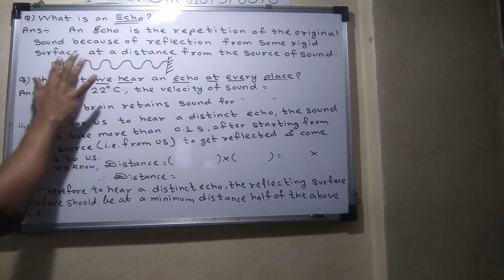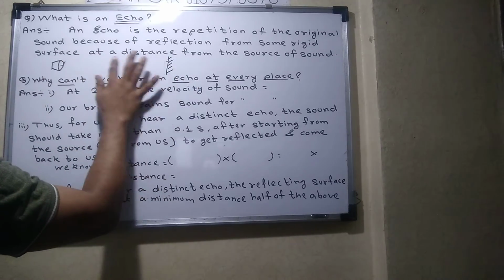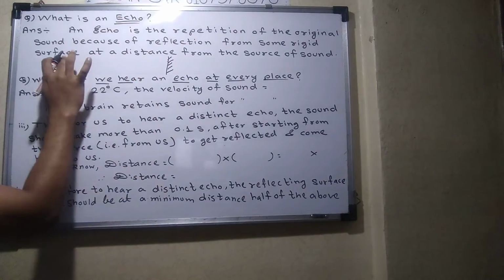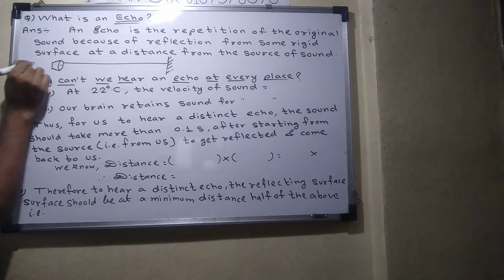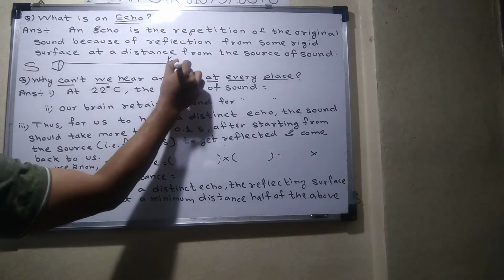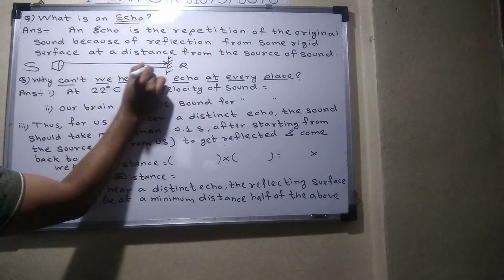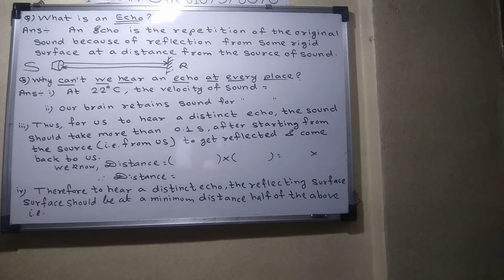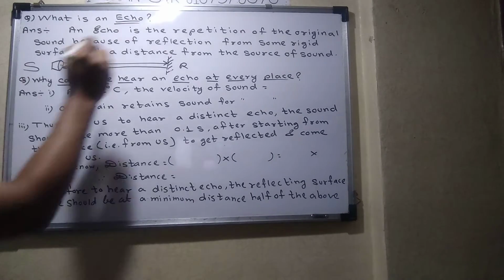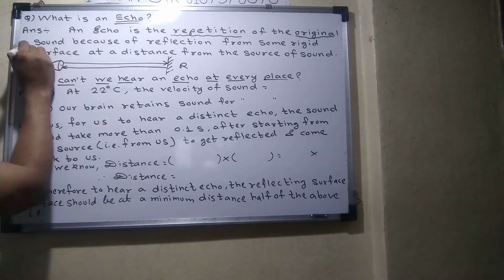But instead of showing this waveform, I will show it in a straight line. Why? I will tell you. Suppose a wave is traveling from the source. This is the source, and this is the reflecting surface. Once it is reflected, it returns back, and we will get what? Echo. So what is an echo? It is a repetition of the original sound.